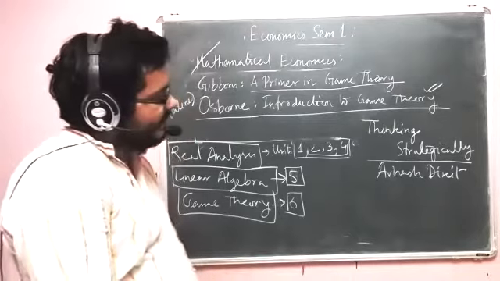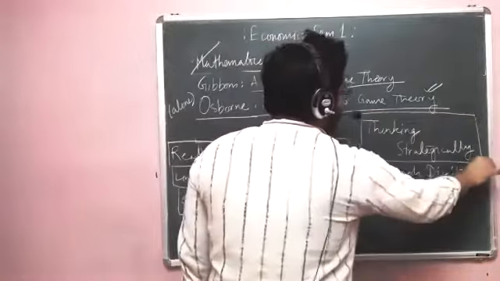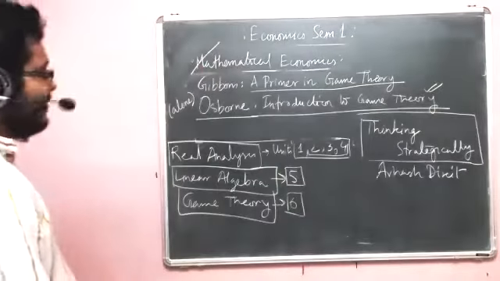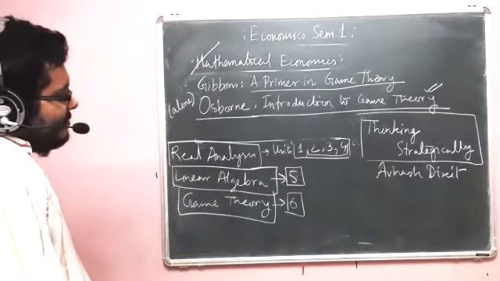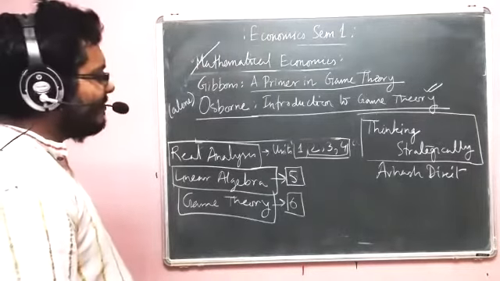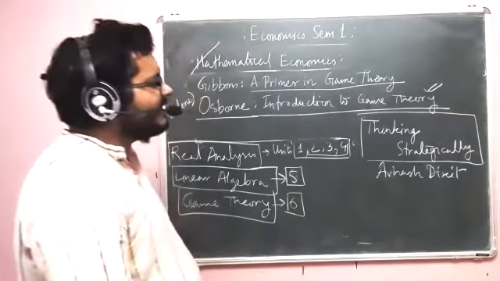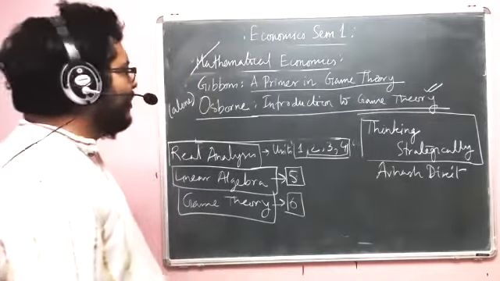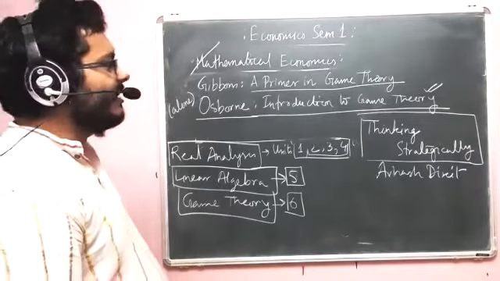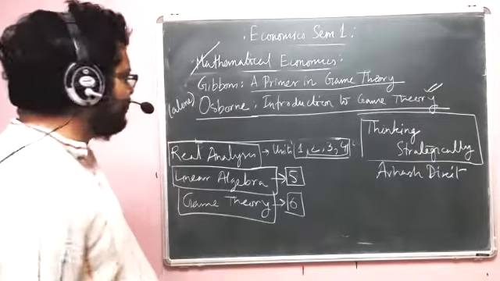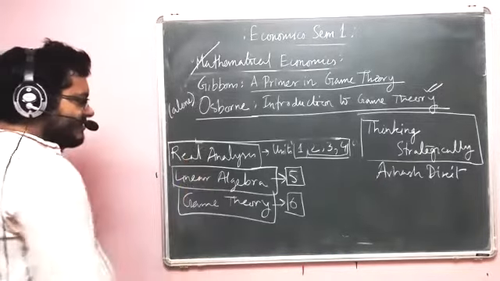No. Anyway, so thinking strategically. Now, game theory is something which, to some, is the most interesting part of economics, but which is, to me, the most difficult part of economics also. It's not difficult because it has very difficult mathematics. It is simply difficult because it is new. You have studied nothing which looks like game theory or which will lead you to game theory. You have studied nothing like that. Even if you go mathematically, game theory is very different from these two branches. So it's a new thing.